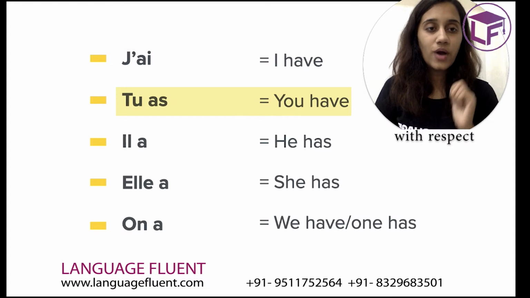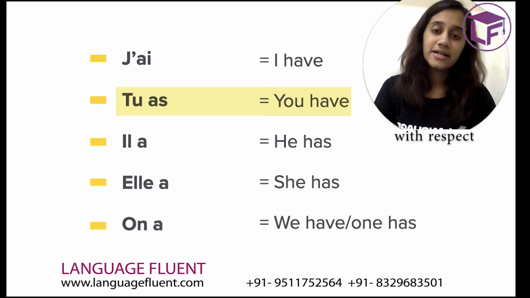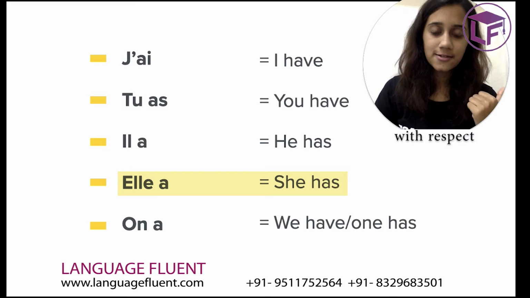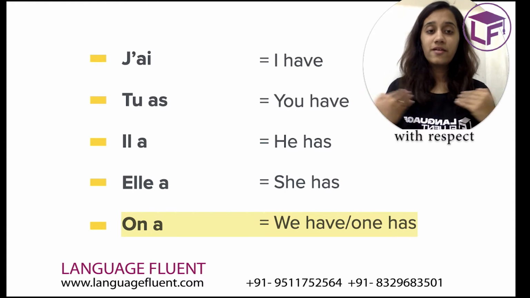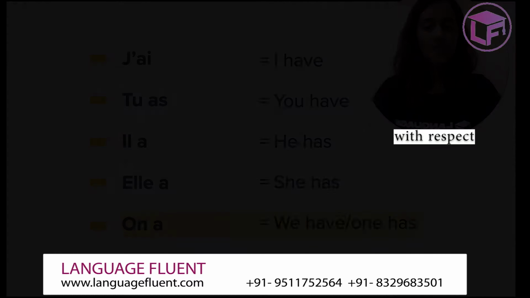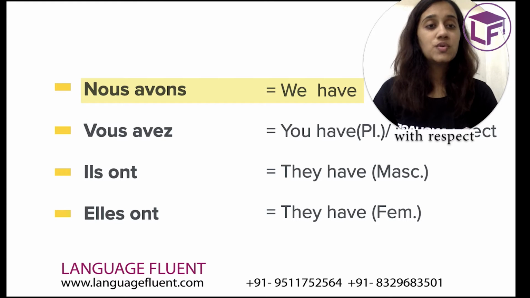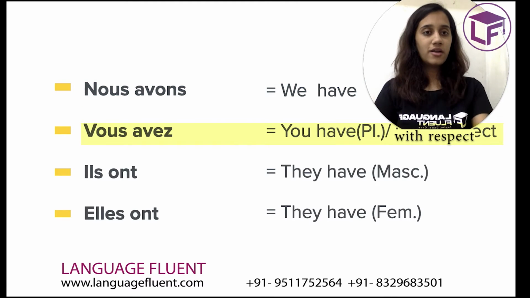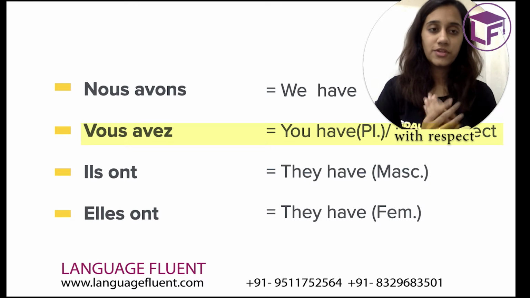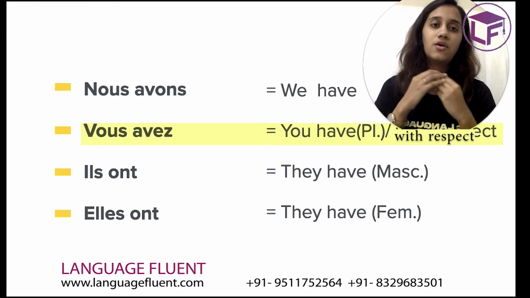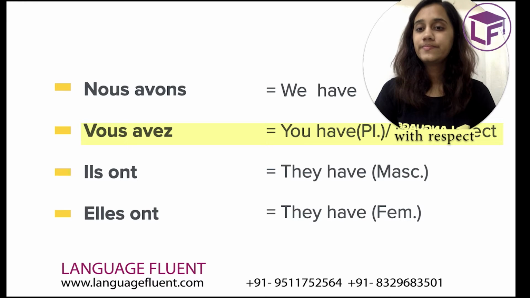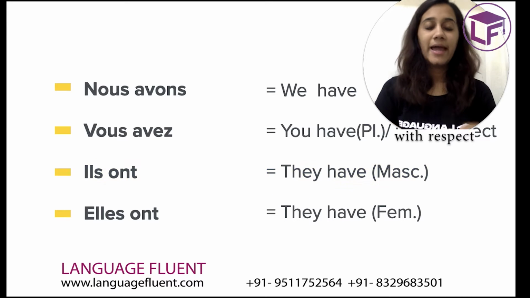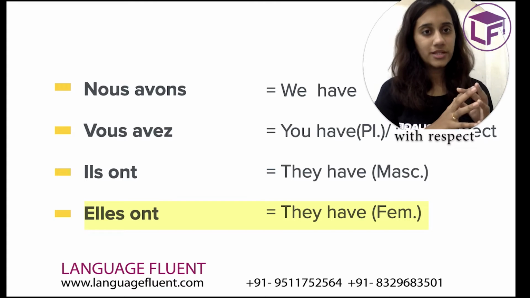Then we have tu as, which means you have. Il a, he has. Elle a, she has. On a, which can be we have or one has. Then we have nous avons, which means we all have. Vous avez, you all have, or with respect when you're addressing an elderly person or a stranger. Then ils ont, they have, for a masculine crowd or for a mixed crowd. And elles ont, which is again they have, for a feminine crowd.